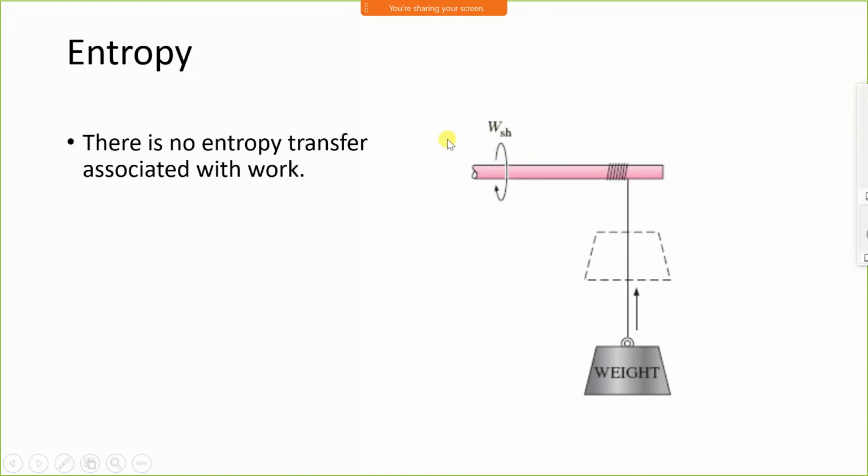Suppose I am connecting this rod to a stirrer, or we can say paddle, and the paddle is moving in water or a liquid. The temperature of the liquid increases. We can say the entropy increases, but for the sake of this example, this is not connected to any other device. Therefore, movement of the weight will only rotate the rod. It will not increase the temperature, it will not increase the entropy of the system. There is no entropy transfer associated with work.